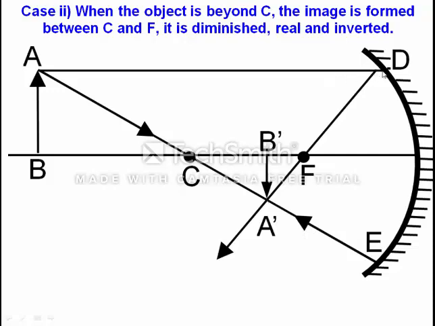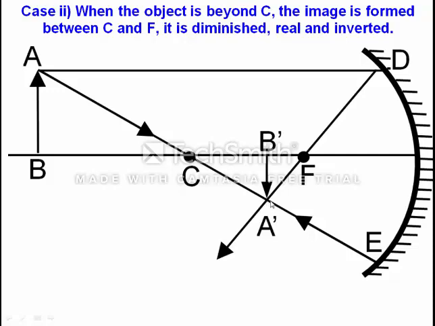One reflected ray is moving from D towards F, and one reflected ray is moving from E towards A. Both are meeting at a point, and where two reflected rays meet, that point is the formation of the image.